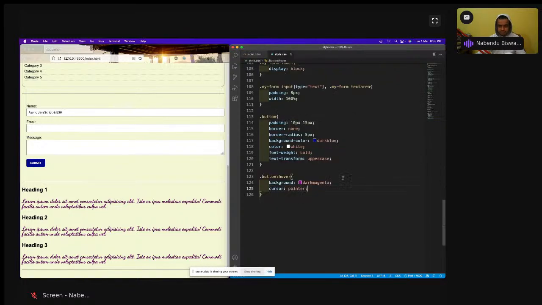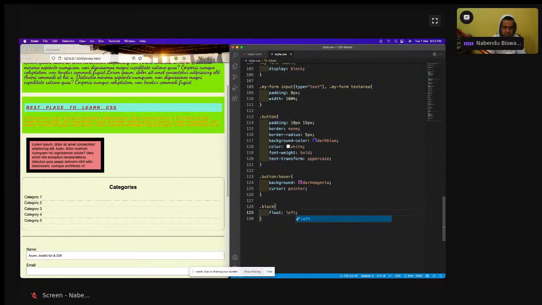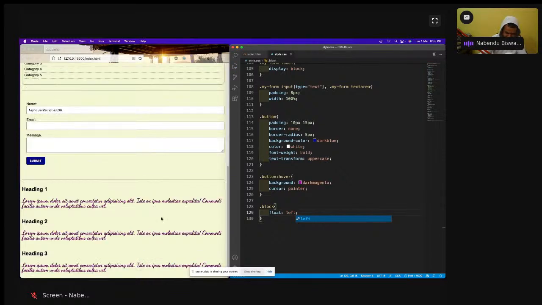So I'll come here and do a dot block. Then I'll do a float. There is a property known as float. Float left. So what will happen? All the three things will start floating toward the left. I'll save it, but you'll see nothing will happen. Nothing is happening because we have to give something more.